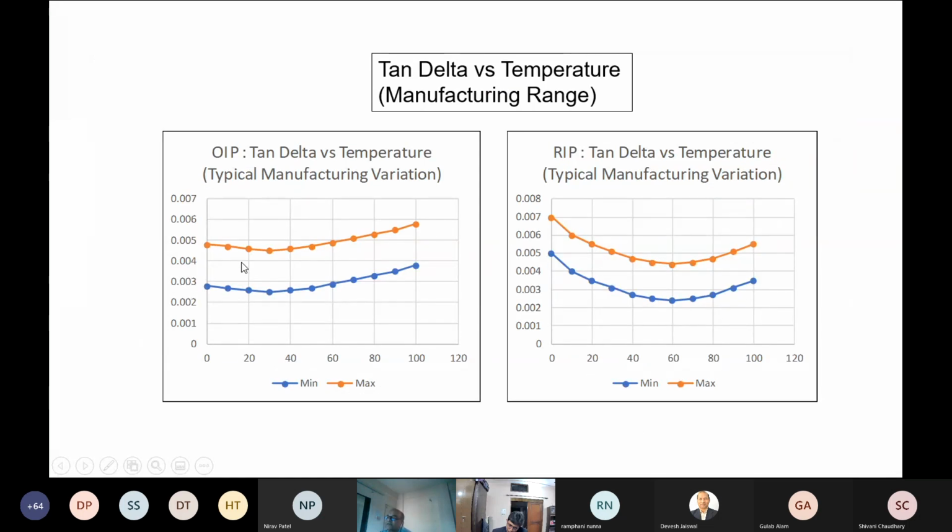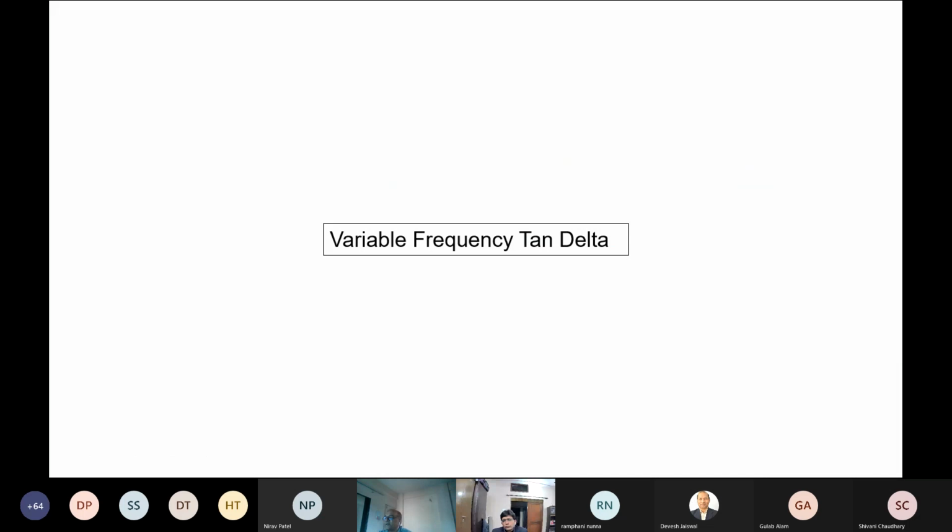I have shown two curves here because every manufacturer has to have minimum and maximum tolerances. What I showed in the earlier slide was the typical characteristics. So typically the characteristics are within this band. This is a typical tan delta band for RIP bushings versus temperature. These are manufacturing related variations.